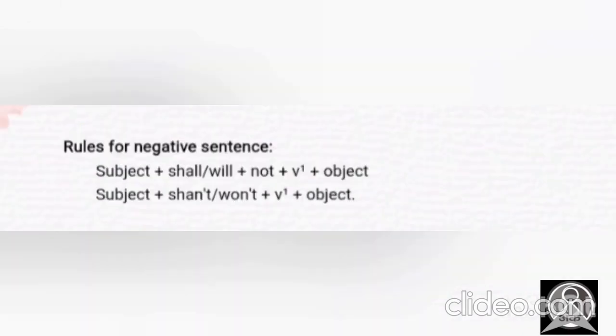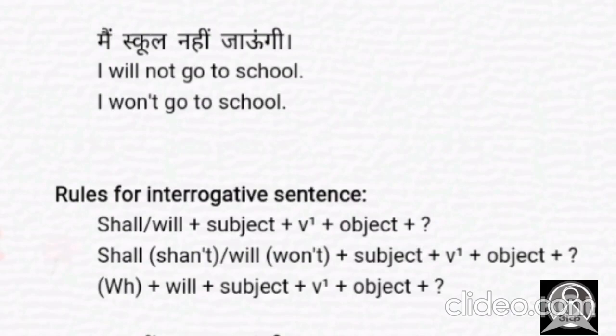Now let's talk about the negative part. So here, whenever we are forming any negative sentence, we have to put subject, then the helping verb shall or will, then the not, then verb's first form, then object. And one more thing. If you don't want to say shall not or will not, you can use the contracted form as well, that is shan't or won't. Let's have an example for this. Suppose that I'm saying मैं school नहीं जाऊंगी. So for this I can say I will not go to school, or I won't go to school.